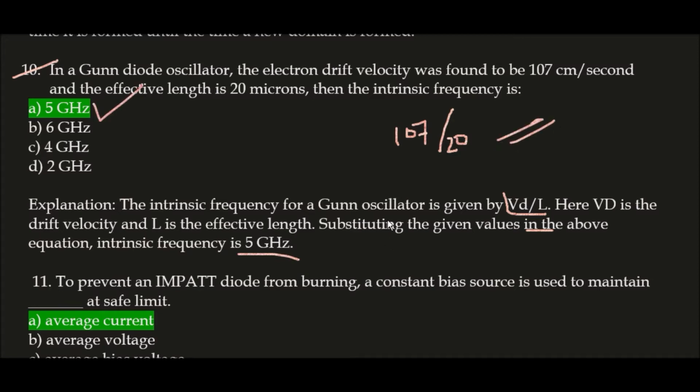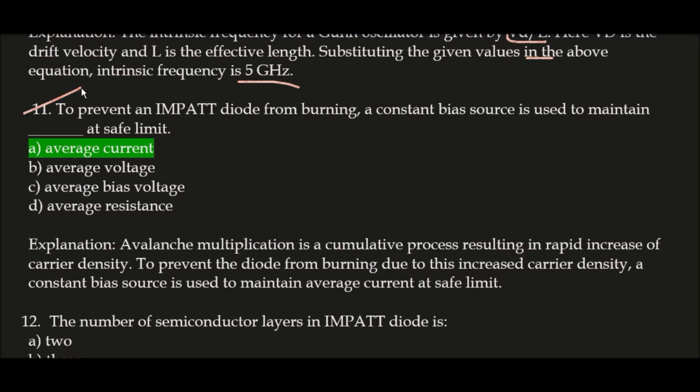Okay. Next question. To prevent an IMPATT diode from burning, a constant bias source is used to maintain blank at safe limit. Correct answer is option A, average current. To prevent an IMPATT diode from burning, a constant bias source is used to maintain average current at safe limit.